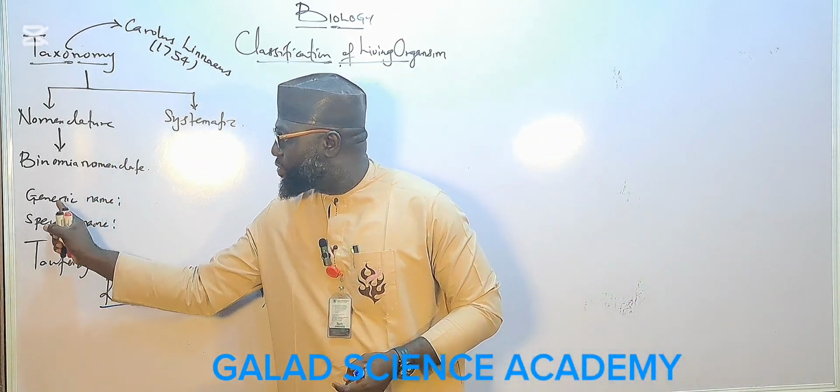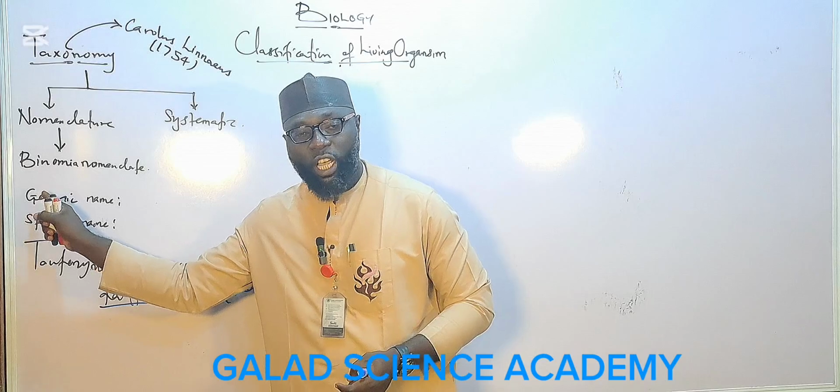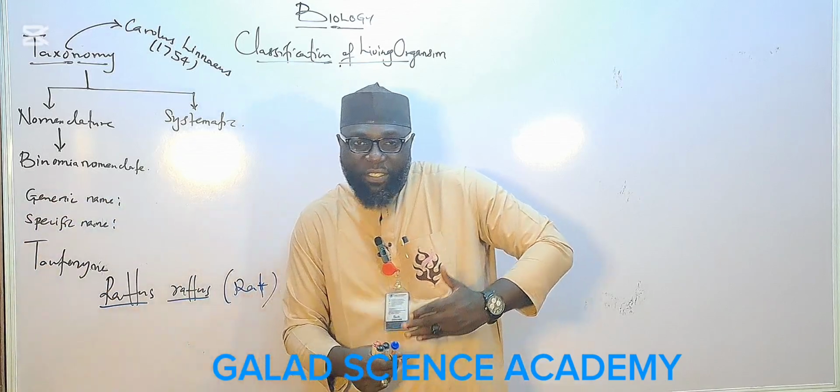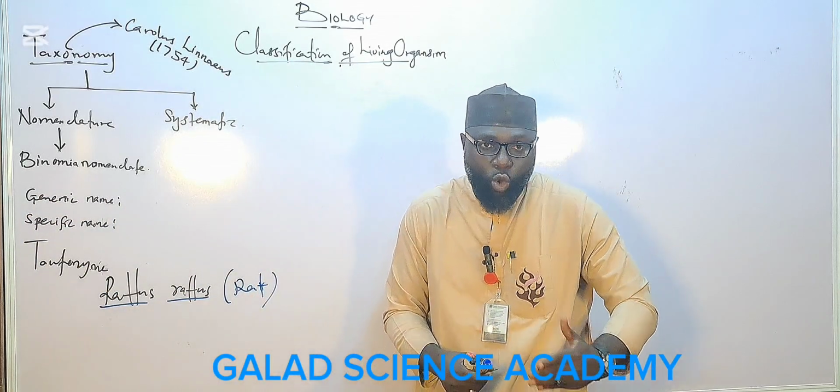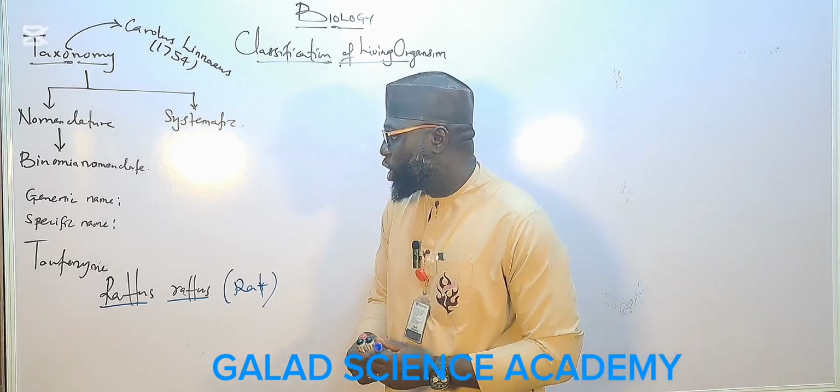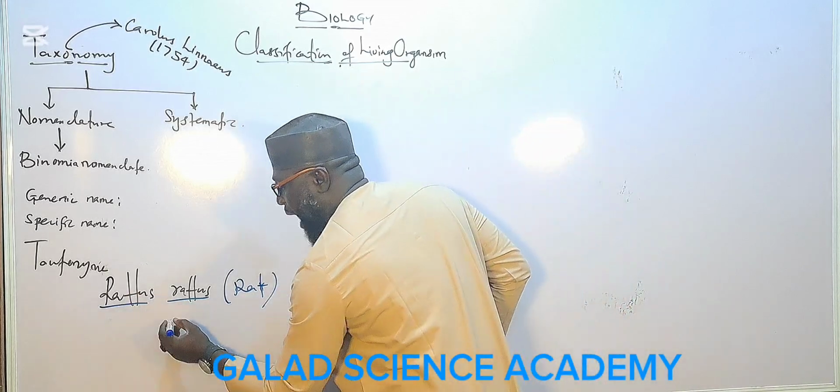And we also have a situation whereby a living organism has more than two names. That condition we call trinomial nomenclature.